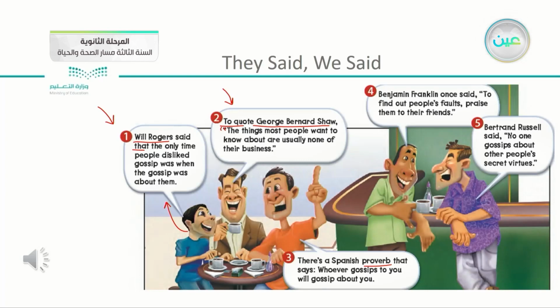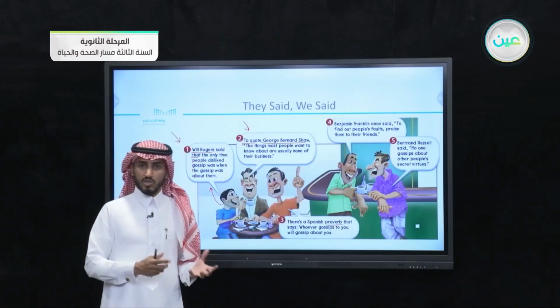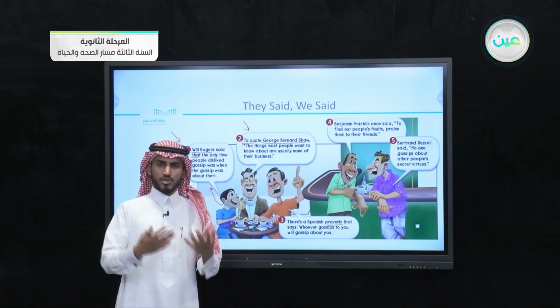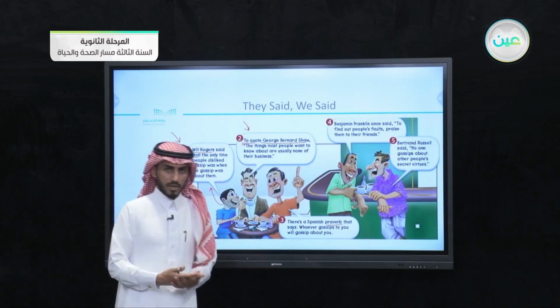After that, we have number 4. Benjamin Franklin, he's an American president, once said, "To find out people's faults, praise them to their friends." What does he mean here? What does Benjamin Franklin mean in his words? He means that people tend to like gossiping more than talking about the virtues or the good things of the other people.